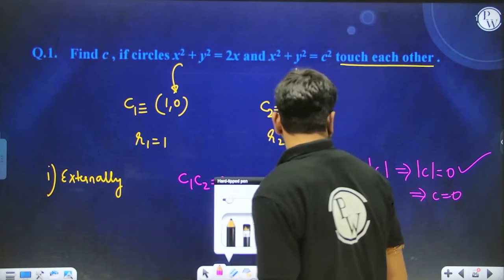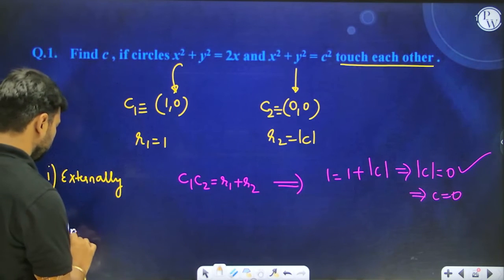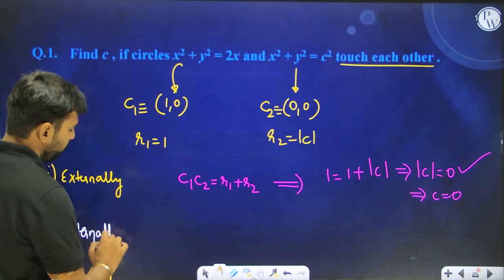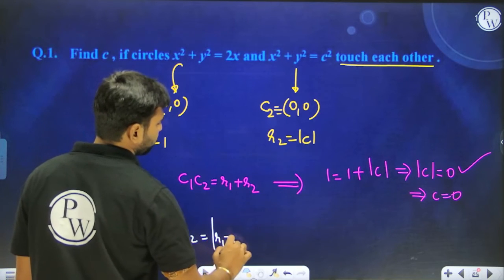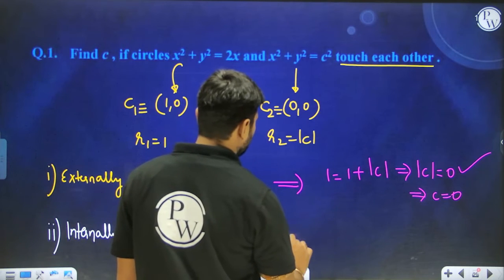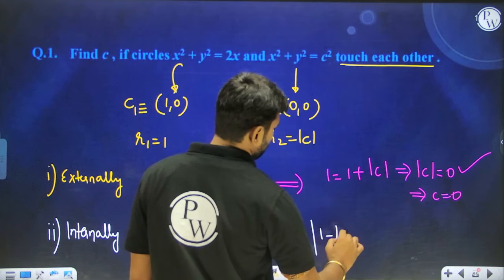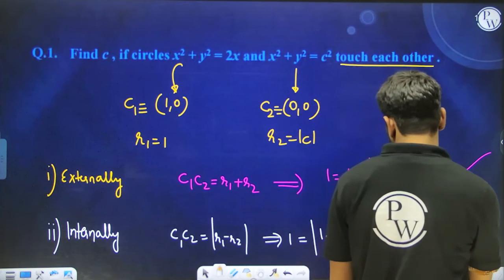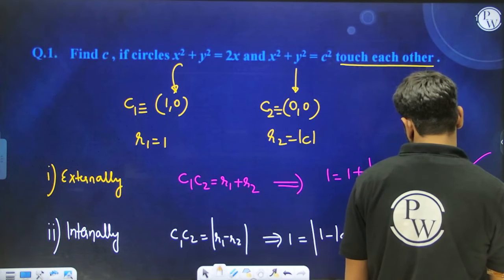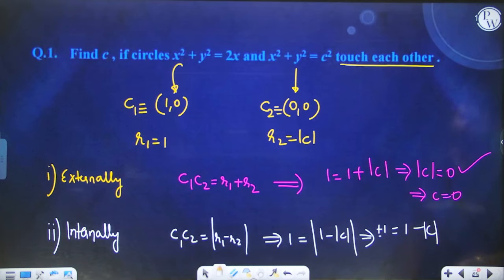Whereas if you talk about the second thing, that is the circles are touching each other internally, then we have seen the condition was C1C2 equal to mod of R1 minus R2. So if that is the case, then C1C2 is nothing but 1, and this equals 1 minus mod of C, with plus or minus. So from here you can get the value of C quite comfortably.